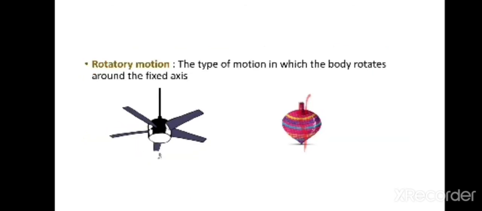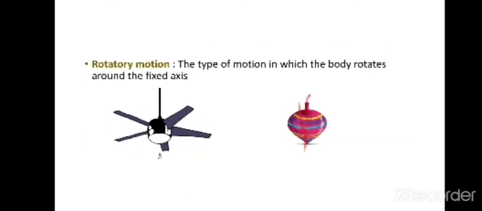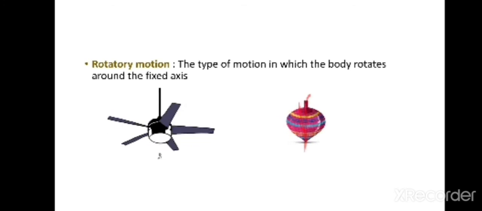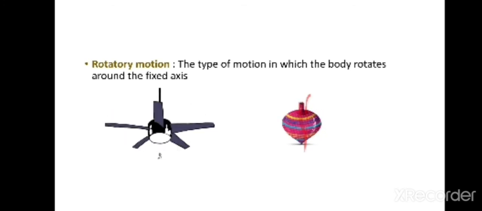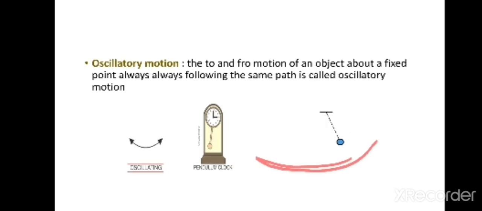Now coming to rotatory motion, the type of motion in which a body always rotates around a fixed axis. Oscillatory motion: always the object moves to and fro, again coming back in the same path. That is oscillatory motion. In the next class, we are going to discuss a further topic.